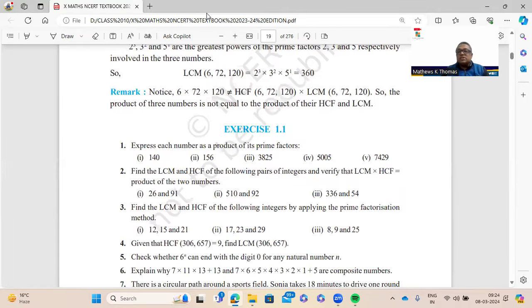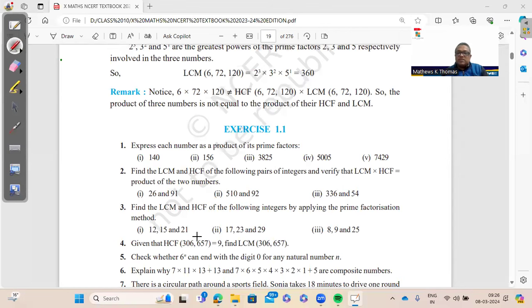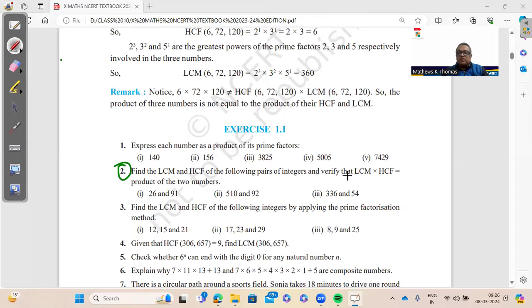So here, the first exercise deals with that. The questions based on HCF and LCM and the verification is important. So here we have question number 2, find HCF and LCM and verify that LCM into HCF is product of the two numbers. This question is important. And here we have questions based on HCF, LCM. Here, explain why this is a composite number. So you have to solve this and find out if more than two factors exist, then that means it's a composite number. Prime number means only one and itself. Here we'll have more than two factors for a composite number. So those are the important questions in the first exercise.